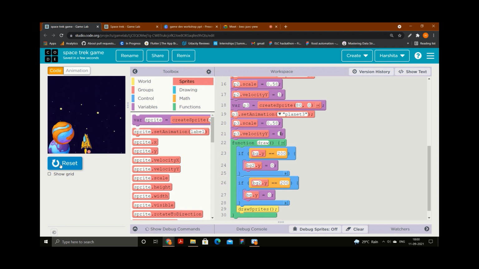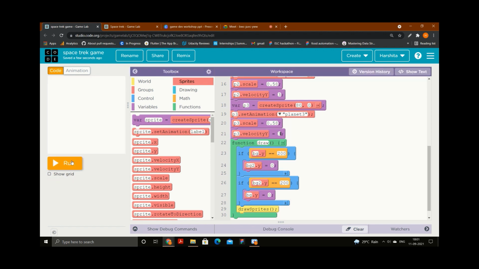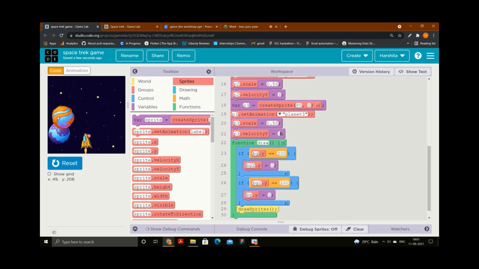Okay, but can you see that this third one is coming in this manner? It's not a proper manner. What I want is that when the game begins, only this purple planet should be visible, and this orange one should not be visible, and after some time this orange one should be visible. So the trick behind this is visible true and visible false. That means you can add an animation on the screen, and according to your need you can make it visible on the screen or make it disappear from the screen.